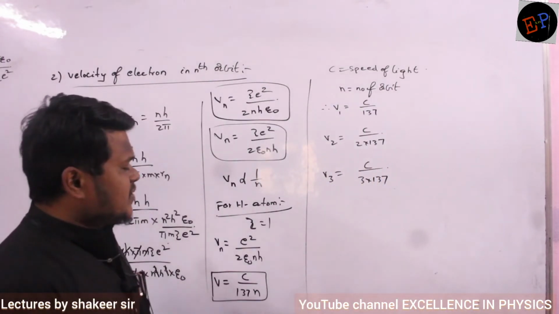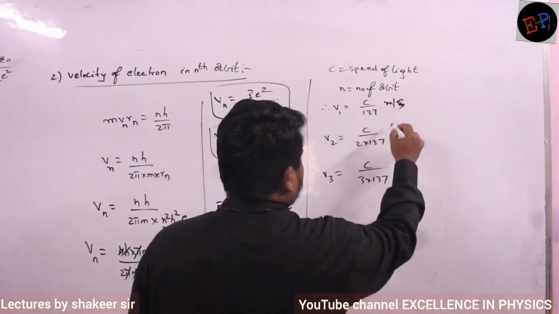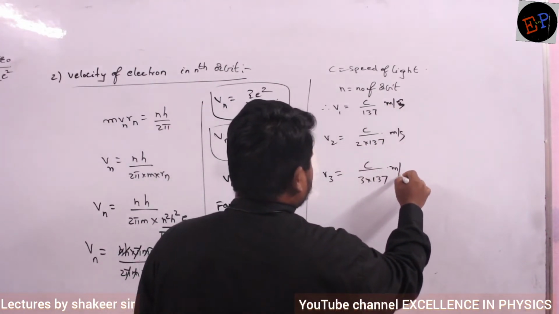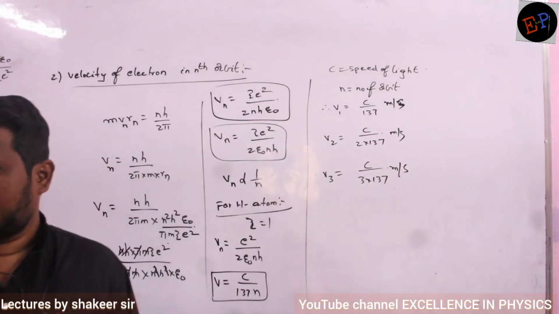And all the calculations we have done in SI units, no? So meters per second. So what is the speed of light? 3 into 10 power 8.